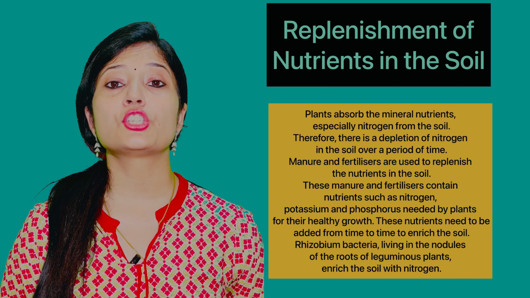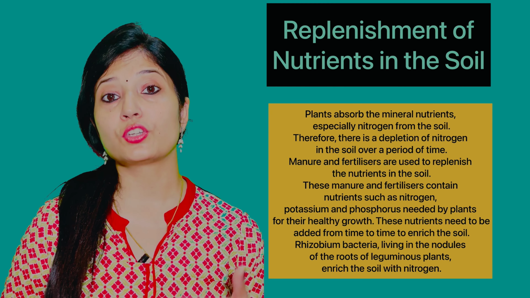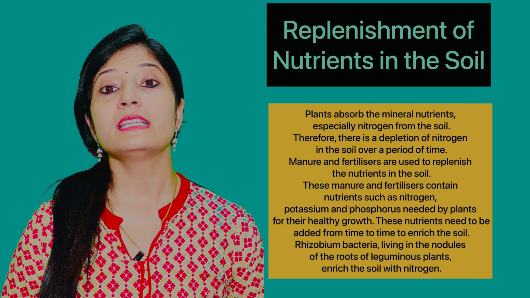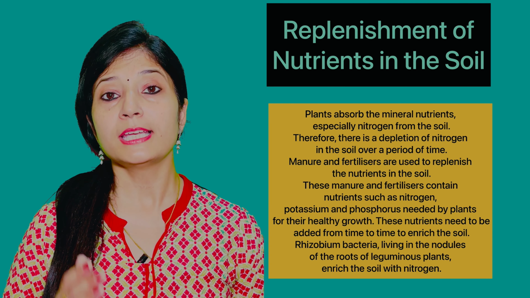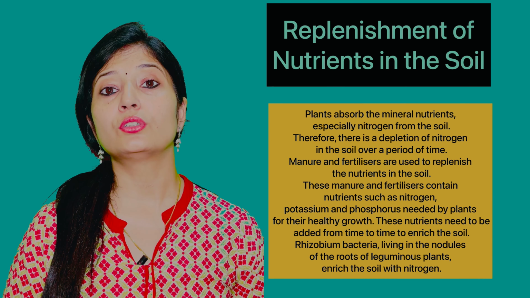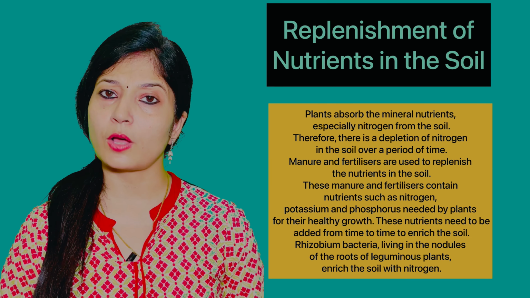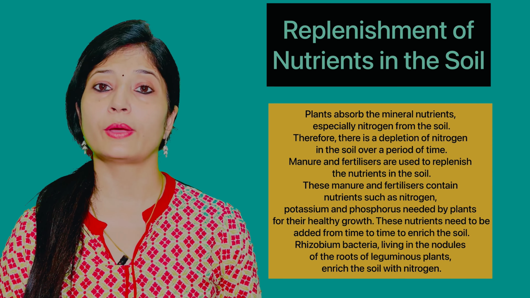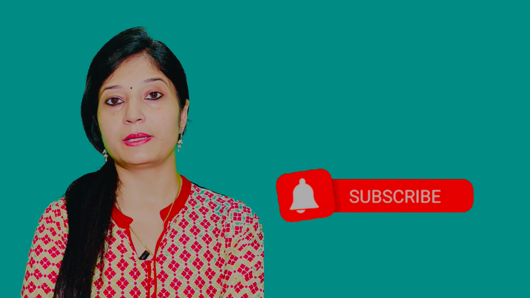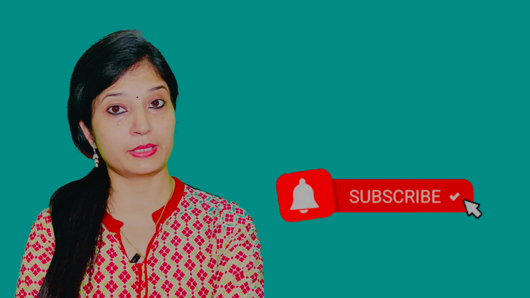Also, the farmers should be made aware that instead of growing the same type of crop every year, they should go for alternate methods of growing crops. For example, for 6 months they can grow usual crops, and for the next 6 months they can grow leguminous plants, so that we can fulfill the nutritional requirement of the soil. Dear students, in this chapter we studied the nutritional requirements of plants and the modes of nutrition of plants.